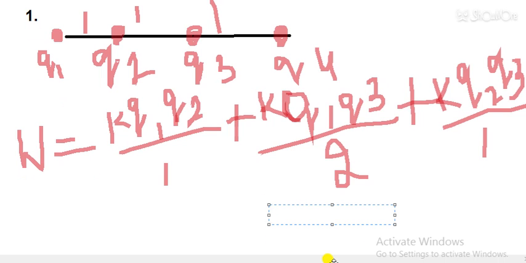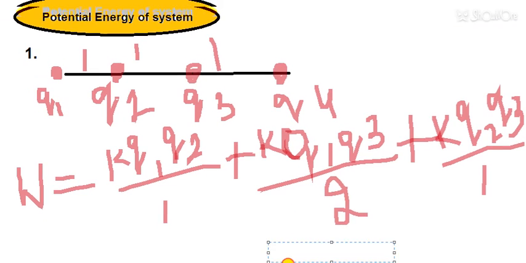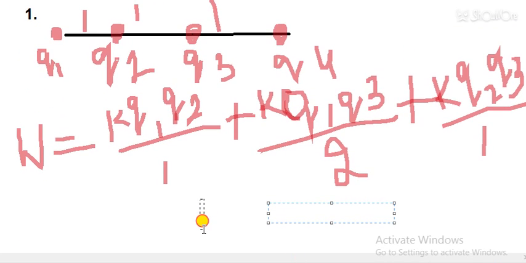Okay, wait for 1 minute. Wait for 1 minute, students.